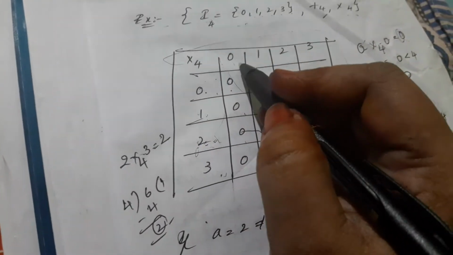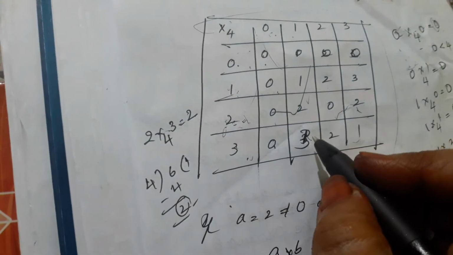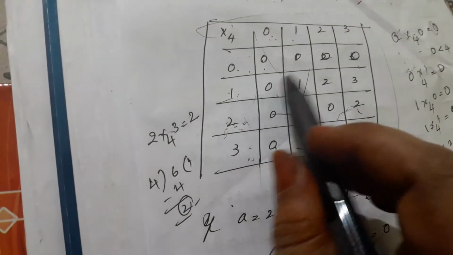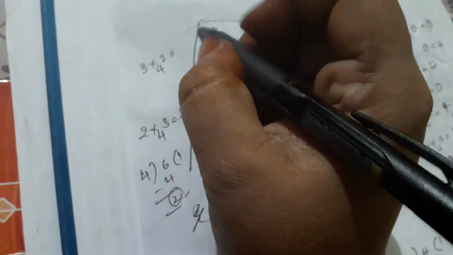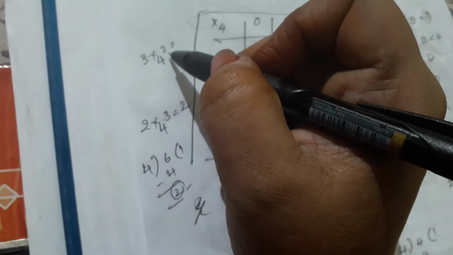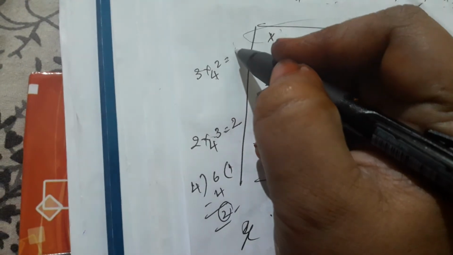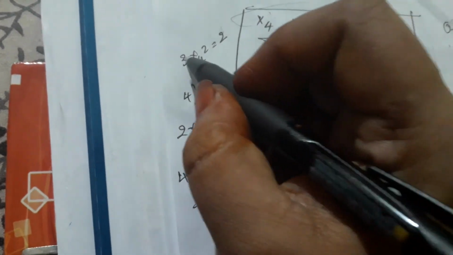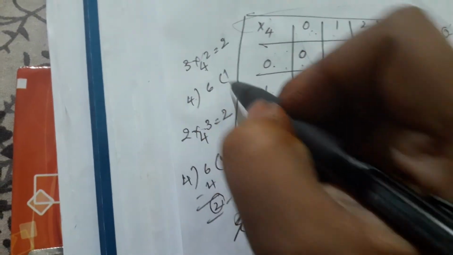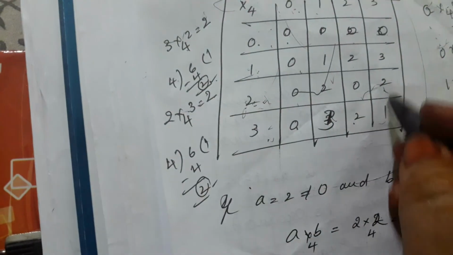3 multiplication modulo 4, 0 is equal to 3 multiplication modulo 4, 1 is equal to 3. 3 multiplication modulo 4, 2 is equal to 2. Okay, 3 2s are what? 3 2s are 6. 4 ones are 4, minus 2. What will be the remainder here? 2. That's why I have to write here 2.